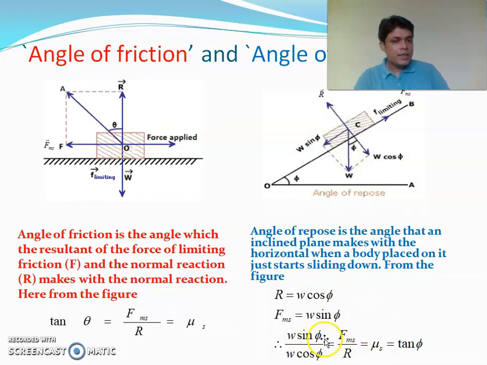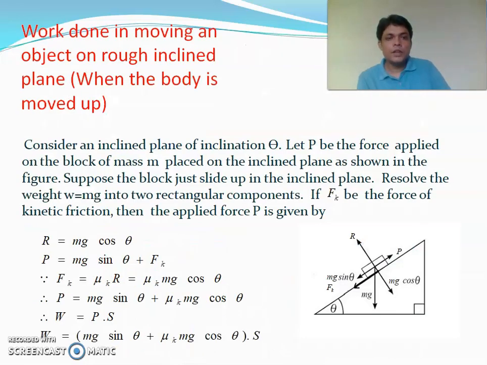So W sin phi by W cos phi is equal to Fms by R, and again from laws of friction we know that it is equal to mu s, and from here we get it is equal to tan phi. So we have arrived at a very interesting conclusion that the numerical value of angle of friction and angle of repose are the same.